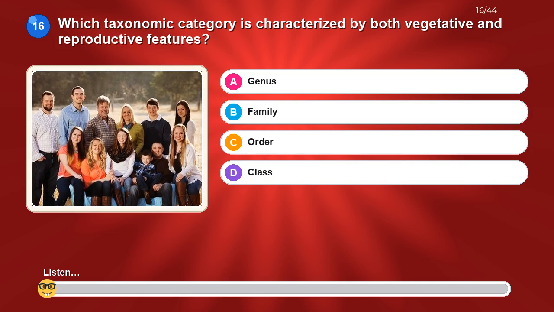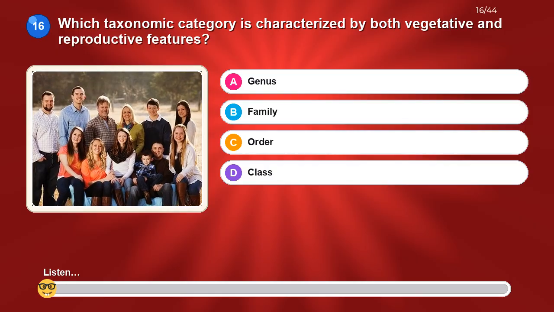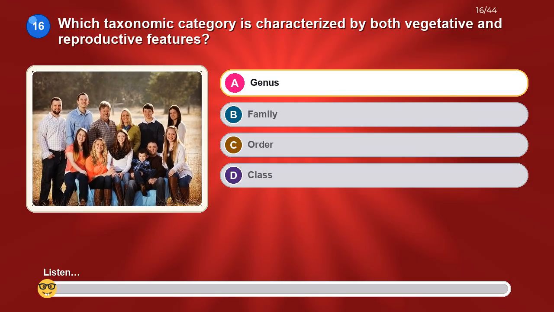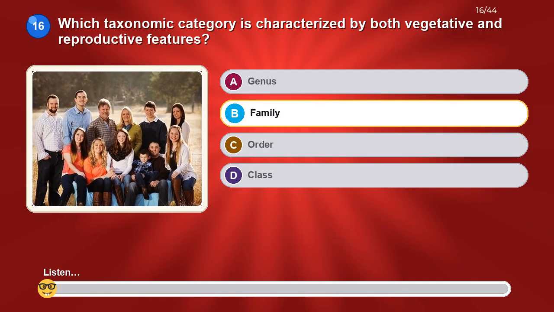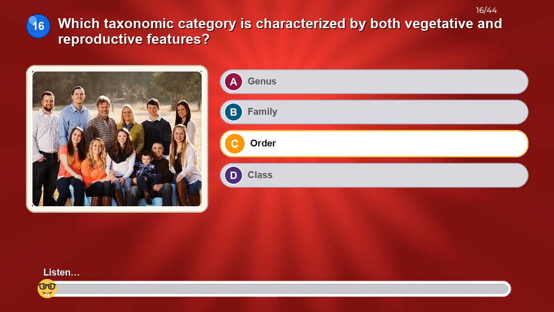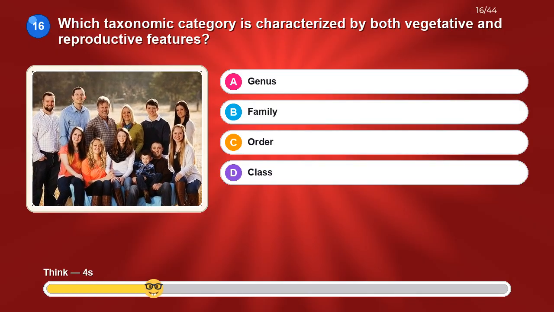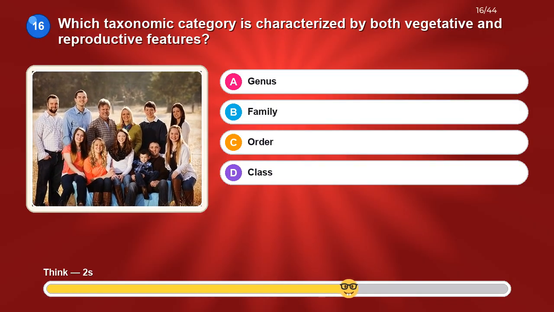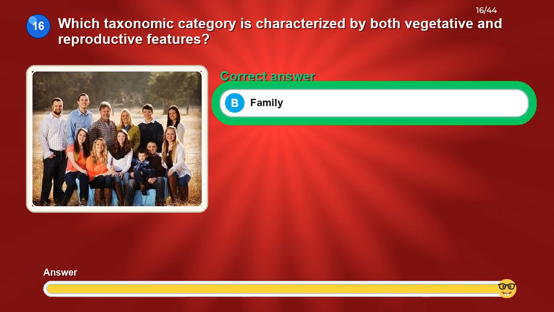Which taxonomic category is characterized by both vegetative and reproductive features? Option A, genus. Option B, family. Option C, order. Option D, class. The correct answer is family.